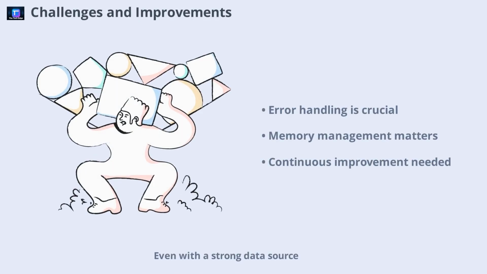Even with a strong data source, building effective agentic systems is an ongoing process. Error handling, memory management, and state separation are all areas that require attention. For example, isolating short-term memory for each agent or team can optimize performance and reduce costs. Adding guardrails ensures agents use their tools appropriately and summarize findings concisely. As the field evolves, continuous refinement and experimentation are necessary to achieve the best results.